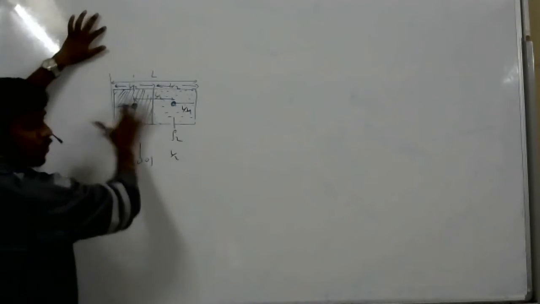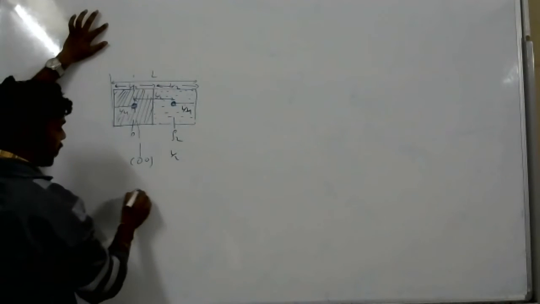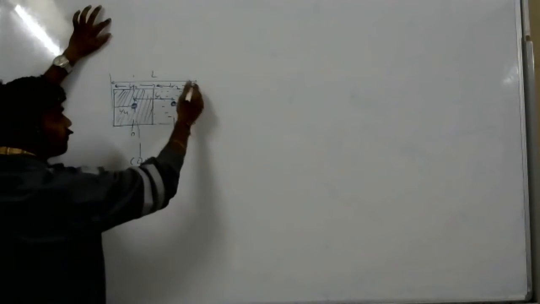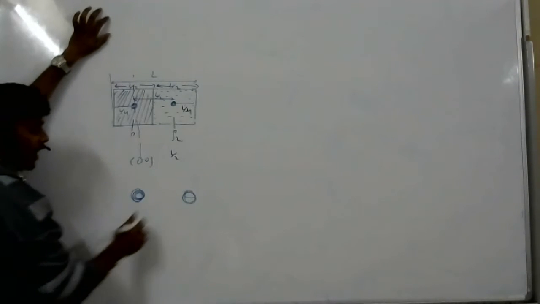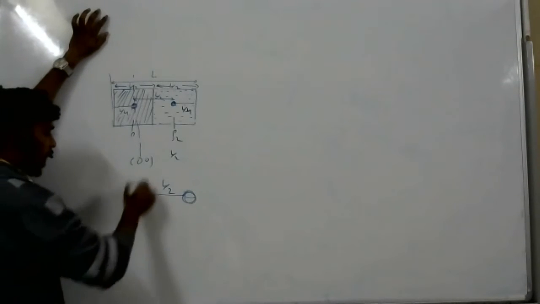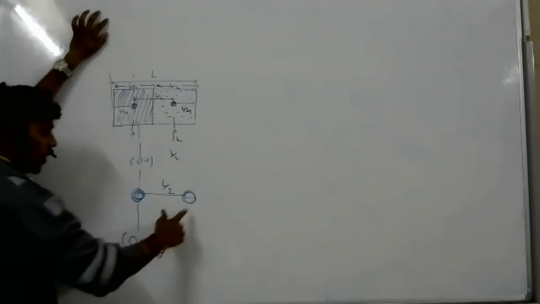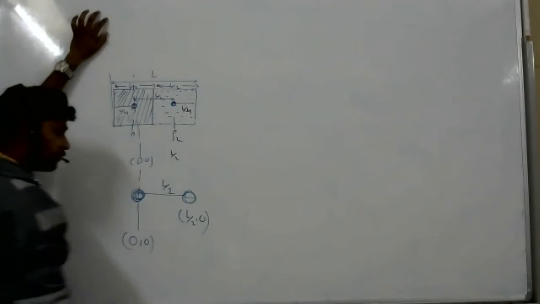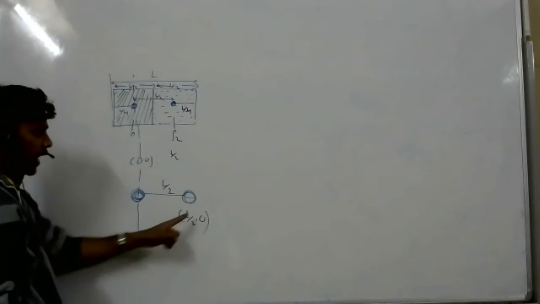Now what I'm taking, total body mass is this much, right? And the center of mass of the total body is this, right? Distance between these two is L by 2, right? I am taking this as the origin, so 0, 0, right? Now this one will become L by 2, 0, right? L by 2 distance, Y-axis is 0.